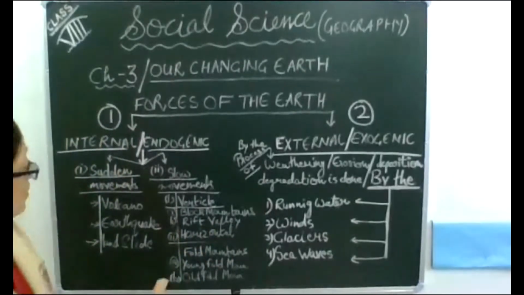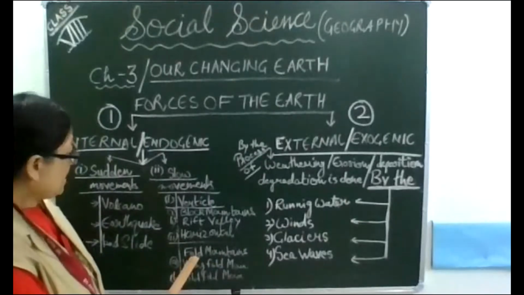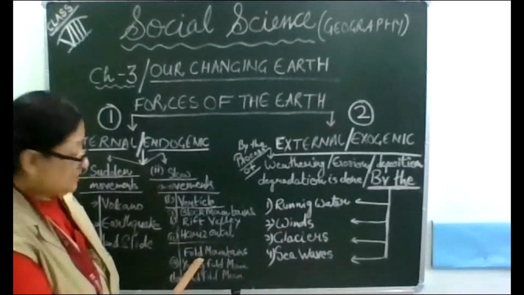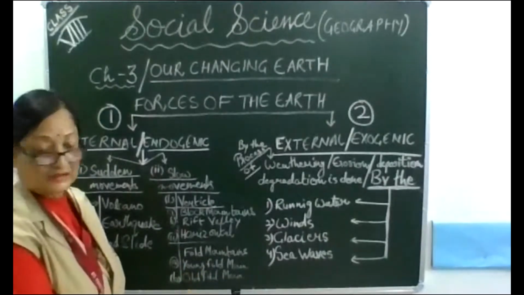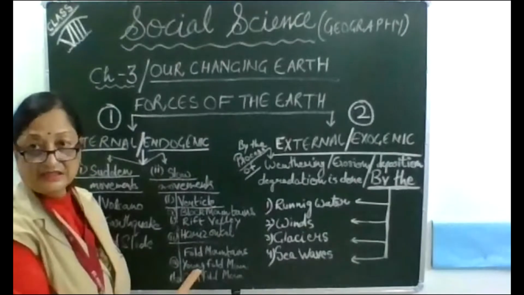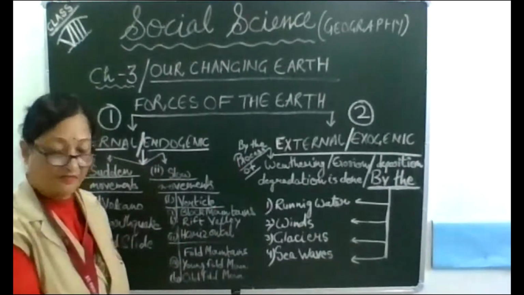Due to horizontal movement, fold mountains are formed, and they are of two types: young fold mountains and old fold mountains. Young fold mountains are recently formed and old fold mountains are the old ones.